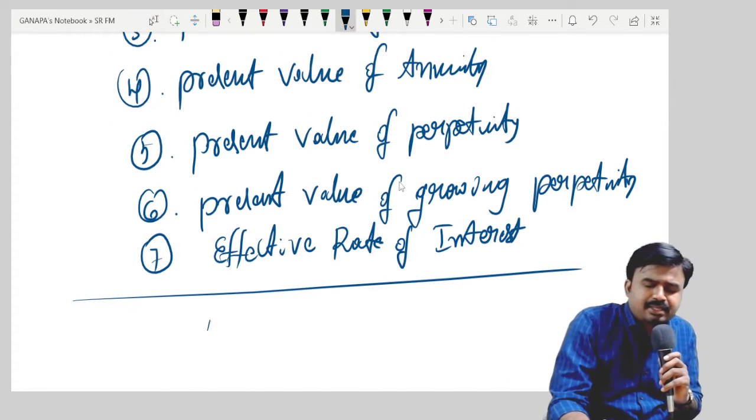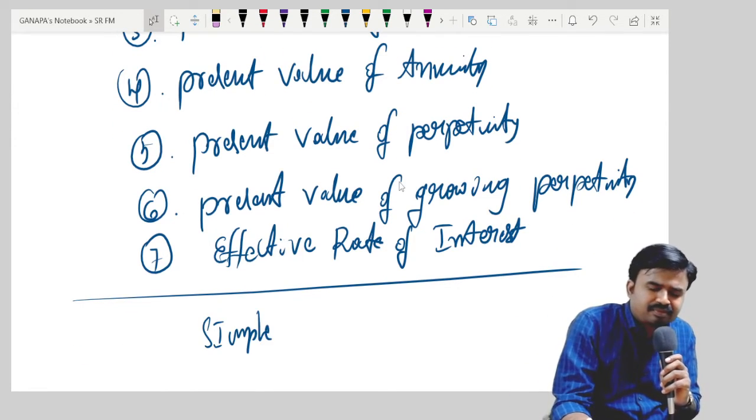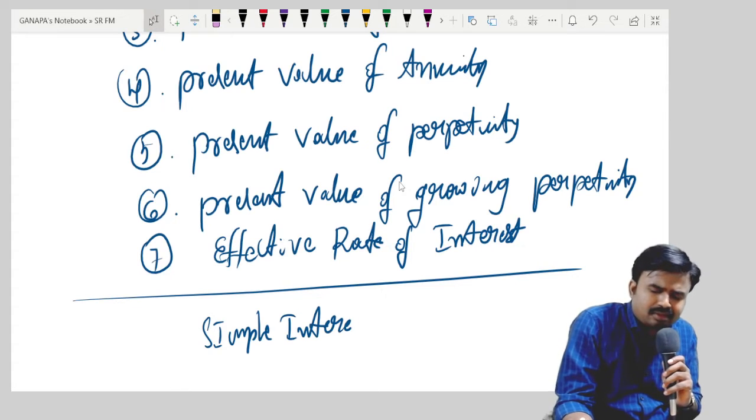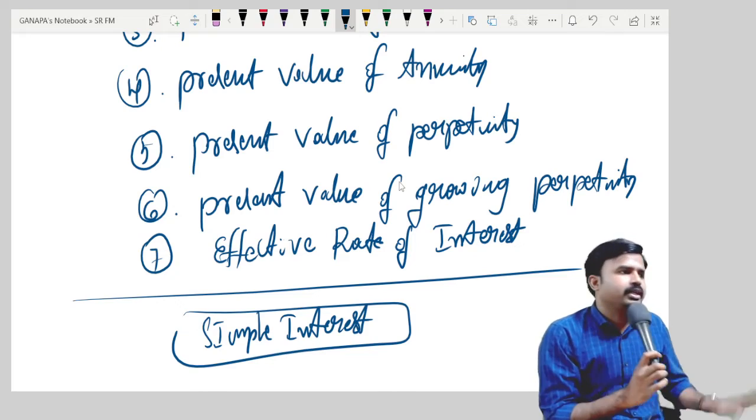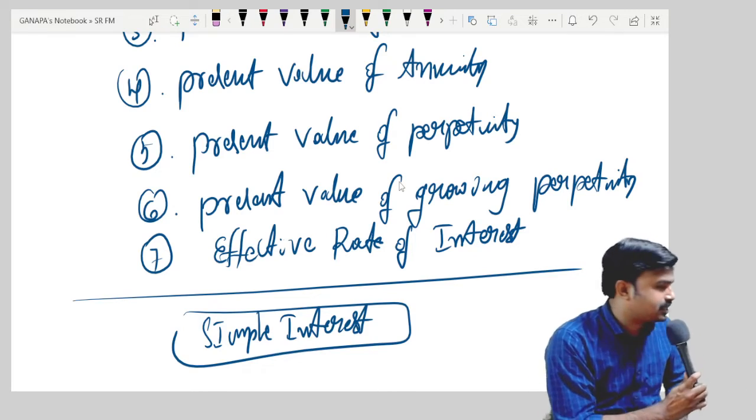One more area, simple interest. It is not at all important, but I'll deal with it. Okay. I'll tell you the formula only. What was that? Simple interest. Yes.